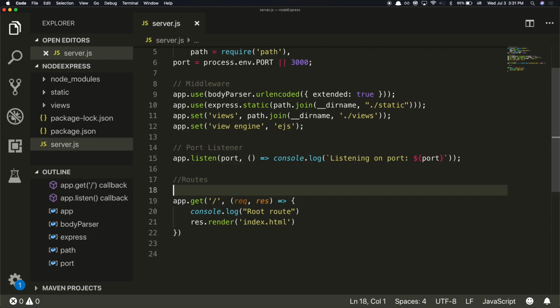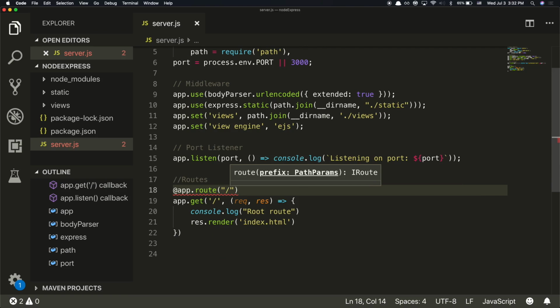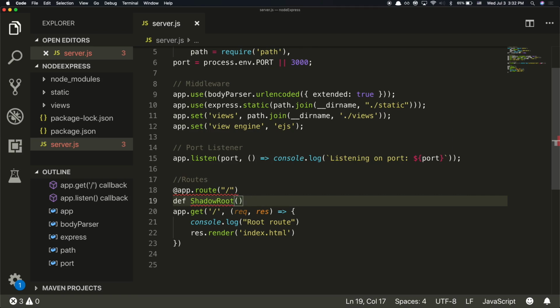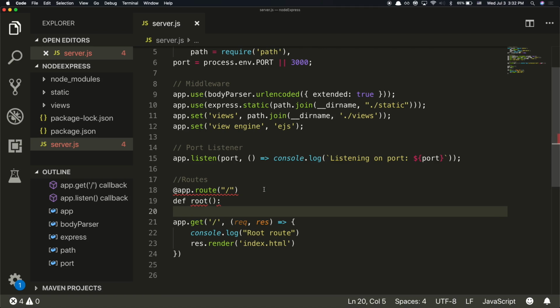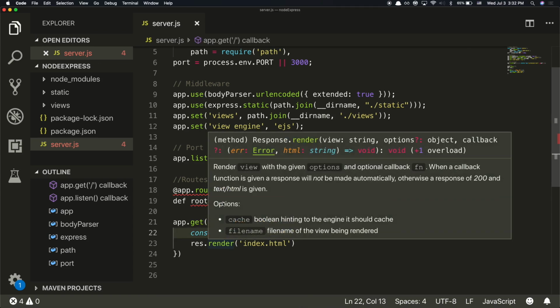Before in Python, we had app.route, right? /root, or we didn't need that. But then we had def root, and then our function here. So it's very similar to how we were building it before, where this handles our URL and this handles our function. The same way, this is going to handle our URL, and then our callback is going to handle our function.